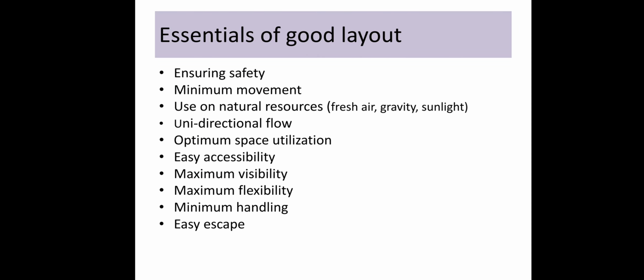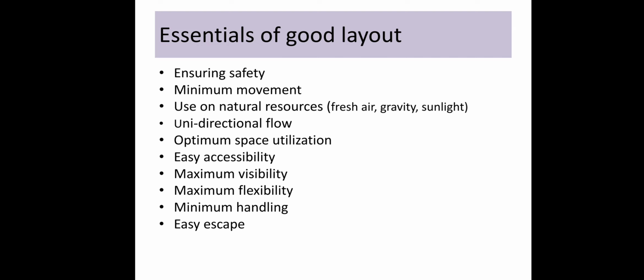And the next point is the essentials of a good layout. In this point we discuss what the essentials of a good plant layout are. The first one is ensuring safety. As I discussed, the layout should be good for the safety of the employees. If there is a proper arrangement and all the technical and scientific processes are adopted, there will not be any harm to the health of the employees working on or around the machinery. So there should be a proper arrangement.